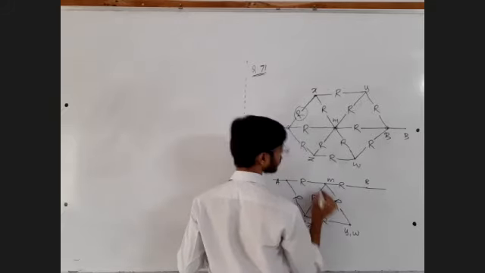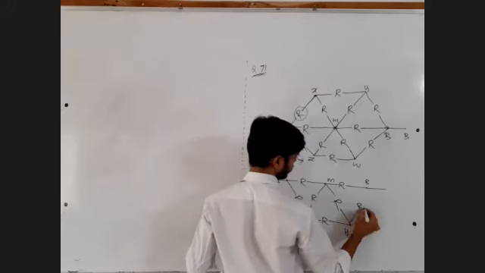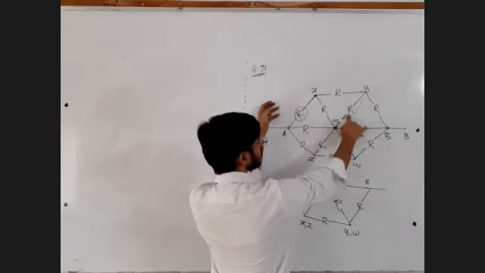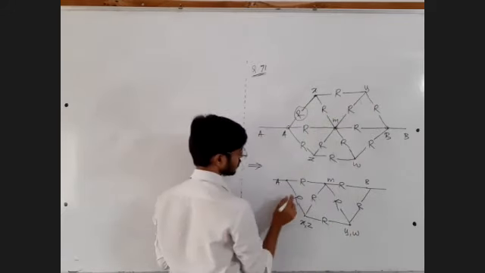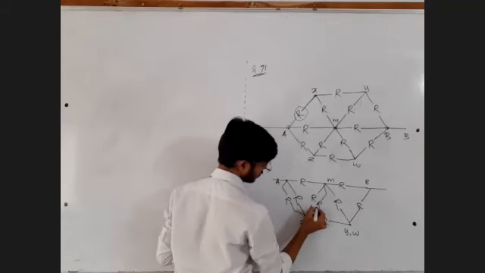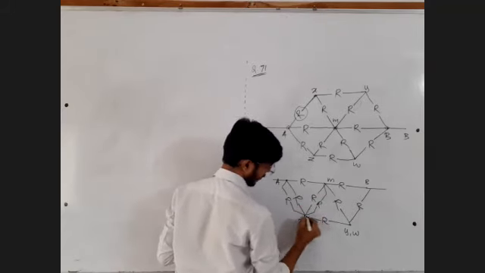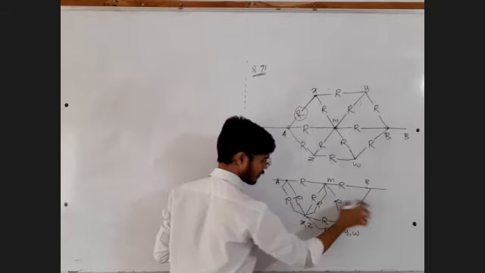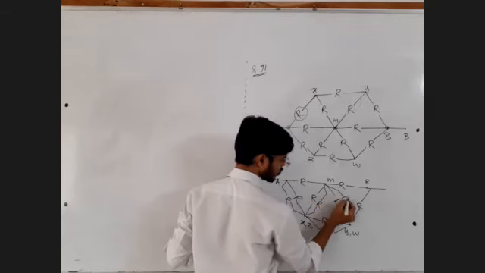Let's draw what was below the line AB. Now let's bring all 1, 2, 3, 4, 5 resistances. First will be parallel here, second will be parallel here, third will be parallel here, or you can directly write R by 2, R by 2, R by 2, R by 2, R by 2. That is also absolutely fine.